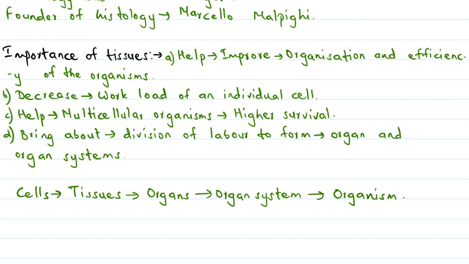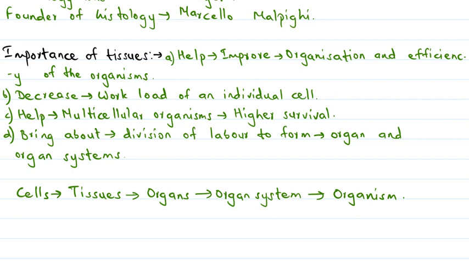The growth in plants is limited to certain regions. There are some tissues in plants that keep dividing throughout their life for growth and reproduction. Whereas the cell growth in animals is more uniform, so there is no such demarcation of dividing and non-dividing regions in animals.